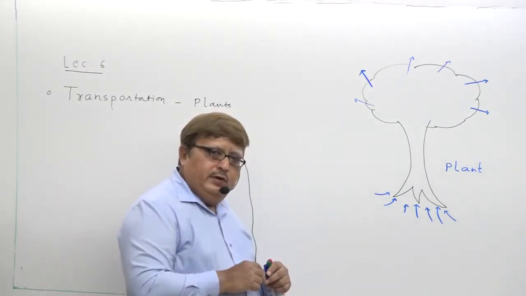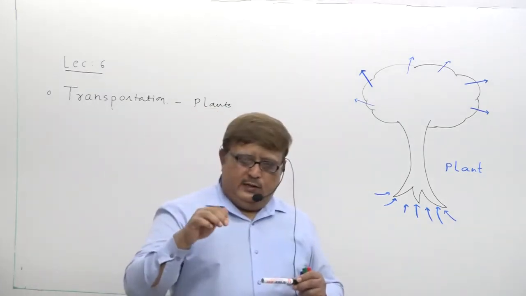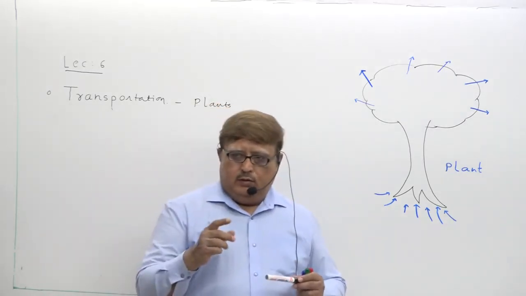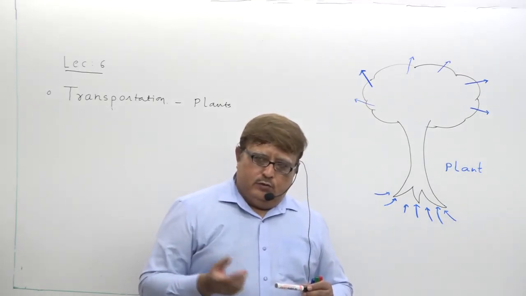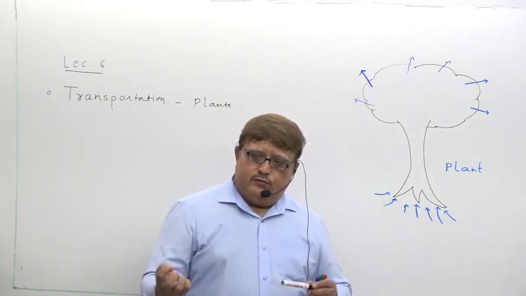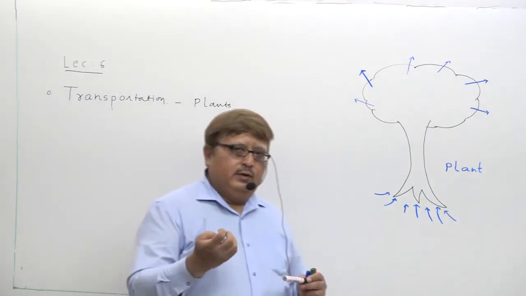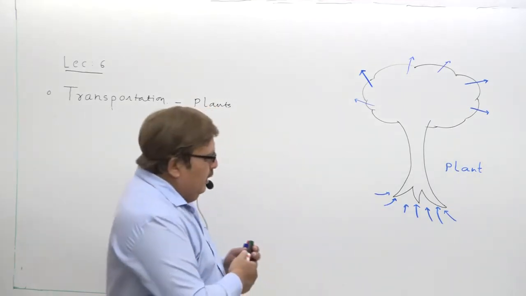You all know that roots are the organ of the plant which is in contact with the soil particles. So the plant obviously has to absorb water and minerals from the soil with the help of the root only.